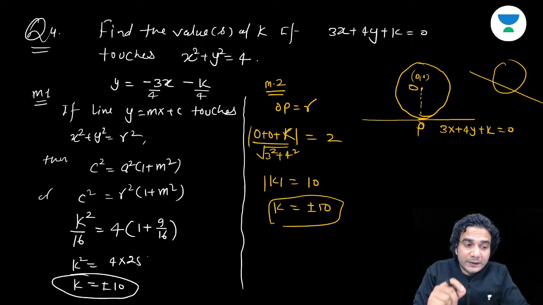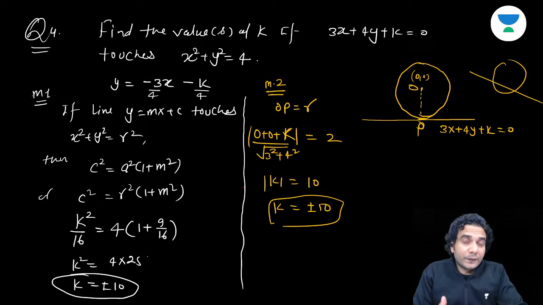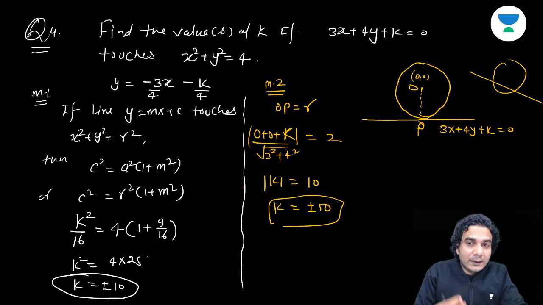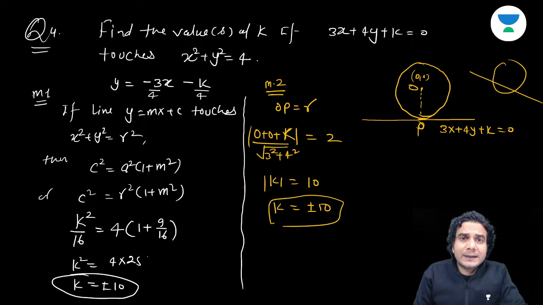The first method is for standard curves, because we know this condition of tangency for all these standard curves. That means a circle with center (0, 0), a parabola with vertex (0, 0), an ellipse with center (0, 0), a hyperbola with center (0, 0). The curves which have their center at (0, 0), and in case of a parabola, vertex at (0, 0), and which are symmetric about both the coordinate axes, are standard curves. For the standard curves, we will be knowing the condition of tangency, so you can always apply the condition of tangency for standard curves.